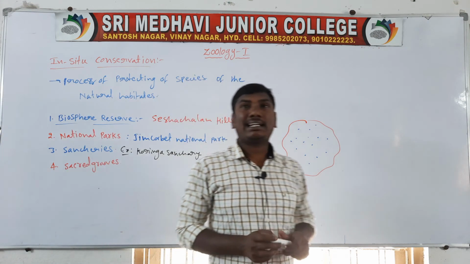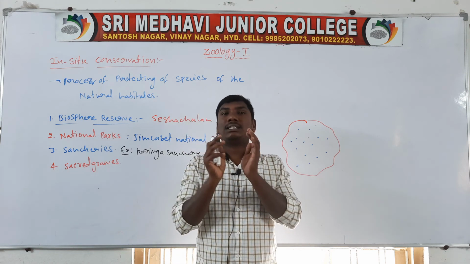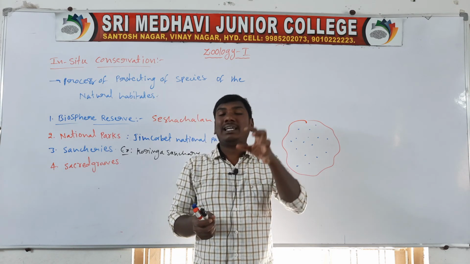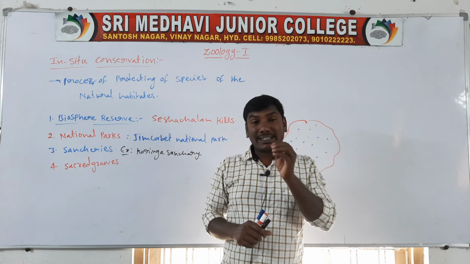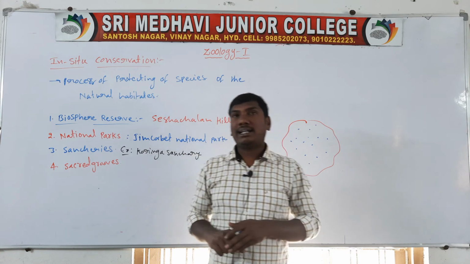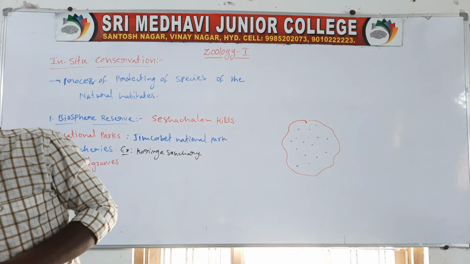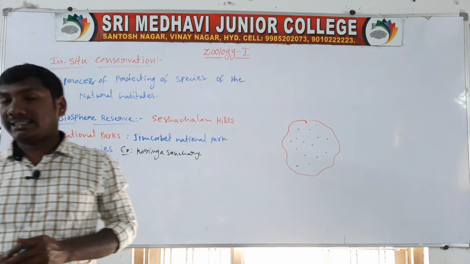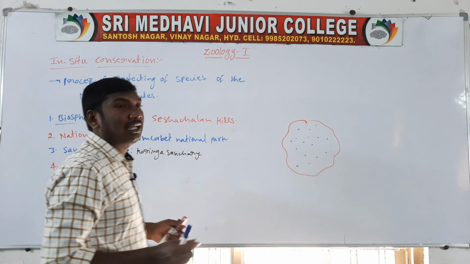Last one, sacred groves. Sacred groves are small patches of forest, a group of trees protected as sacred.